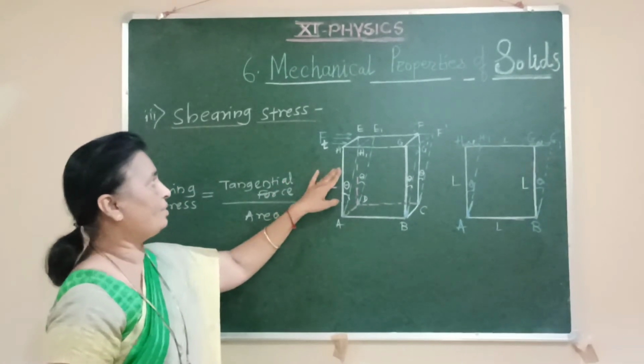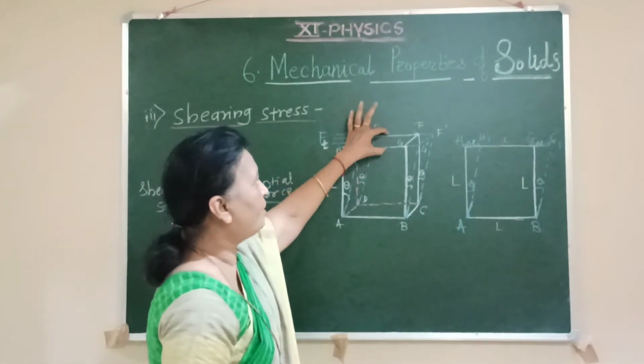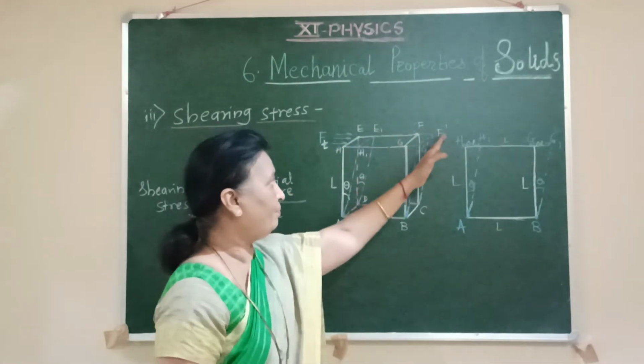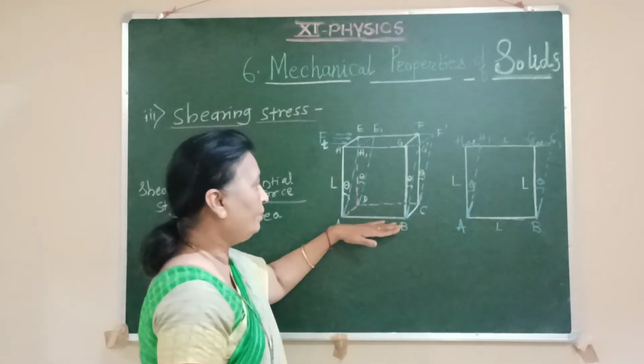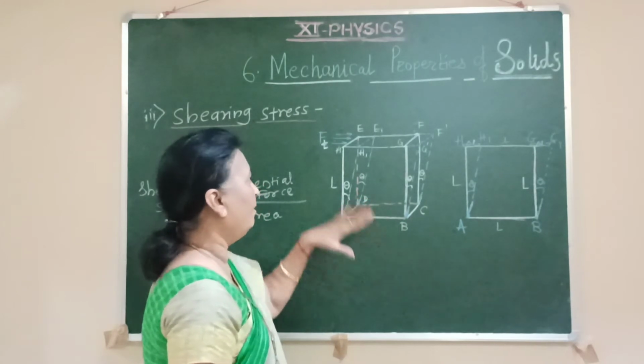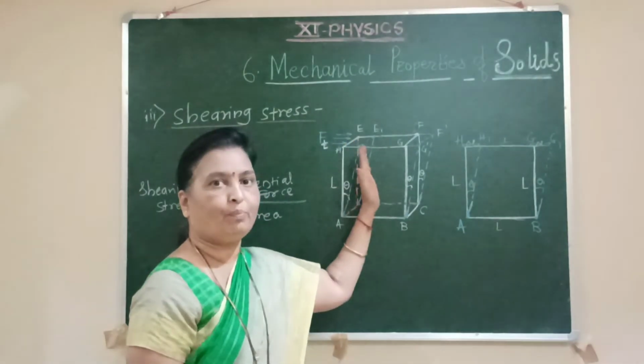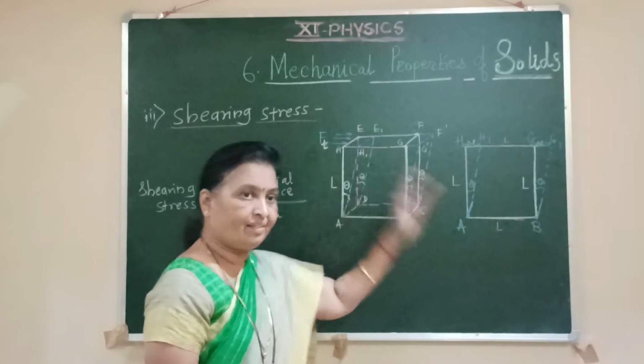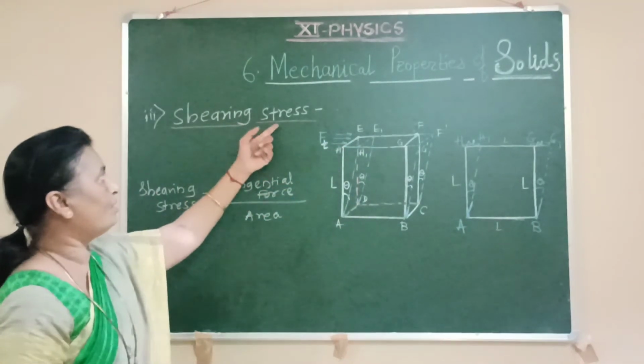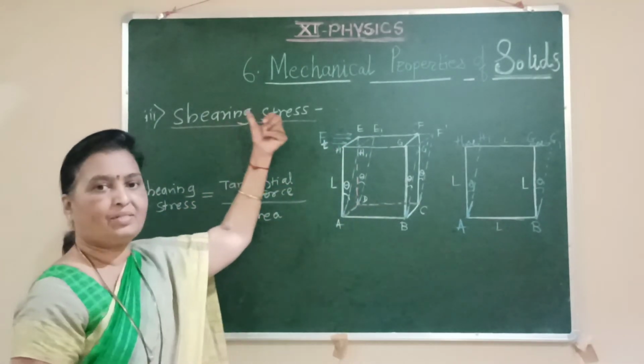Because of these forces, only the upper surface of the cube will get shifted, and the bottom of the cube will remain fixed, so that the shape of the cube changes. So the stress associated with that is called a shearing stress.